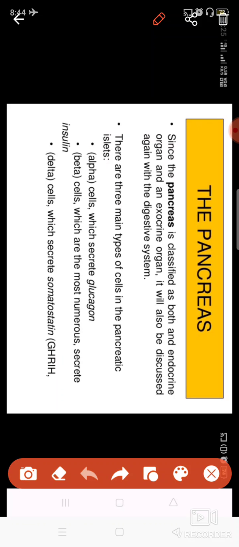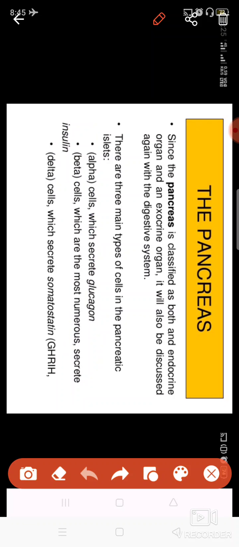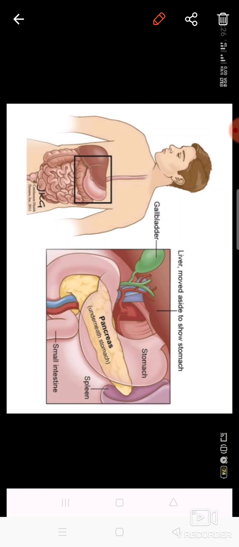Alpha cells are present in the pancreas, which release the glucagon hormone. Beta cells are present in the pancreas, which secrete the insulin hormone, and delta cells are present in the pancreas, which secrete the somatostatin hormone. This one is very important, because it is asked many times: where is insulin formed, or what are beta cells? Beta cells are the cells present in the endocrine region of the pancreas that release the insulin hormone. The formation of insulin is done by the beta cells.